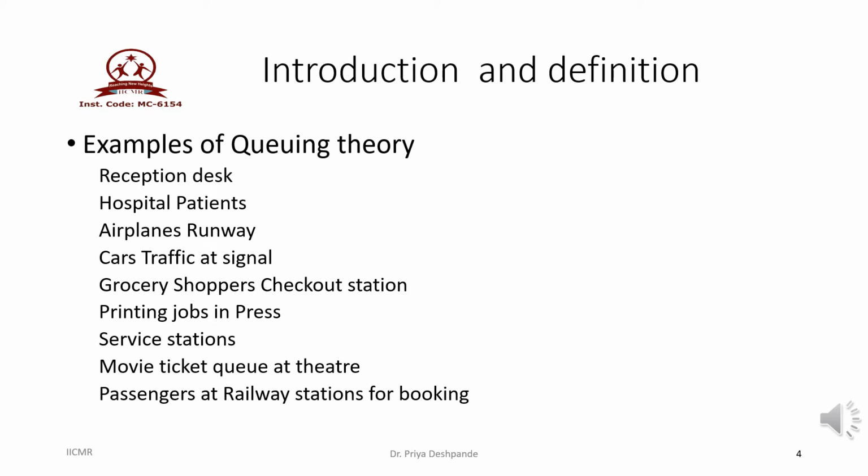Then number of customers standing to maintain the discipline of the mall and waiting for their turn to make payments. Then printing jobs in a press. Then service stations, the number of cars or vehicles coming for servicing at a service station is the best example of queuing theory. Then movie ticket queue at the theater, many times we have experienced this. Then passengers at railway reservation for booking. So all these are the best examples of waiting lines or queues in our routine life.